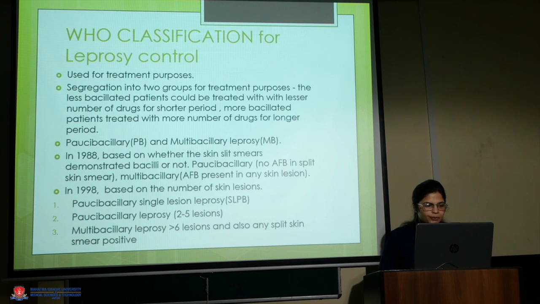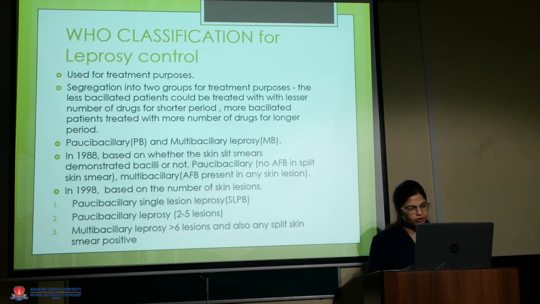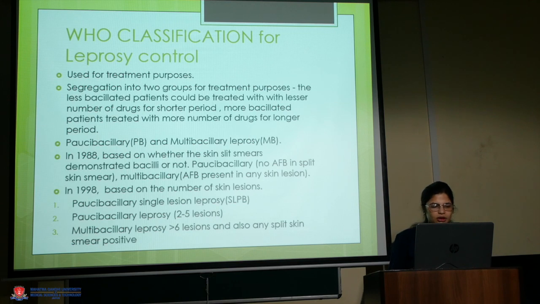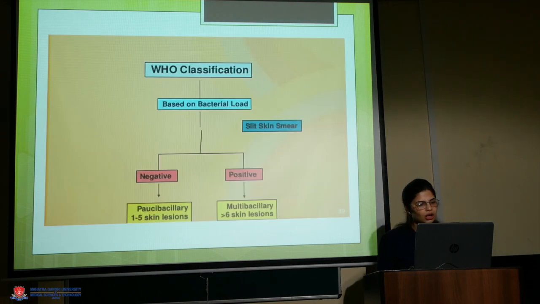So it divides the leprosy into paucibacillary and multibacillary forms based on the number of skin lesions. In 1998: paucibacillary single lesion leprosy, paucibacillary leprosy with 2 to 5 lesions, and multibacillary leprosy consisting of more than 6 lesions. So this is based on the bacterial load.